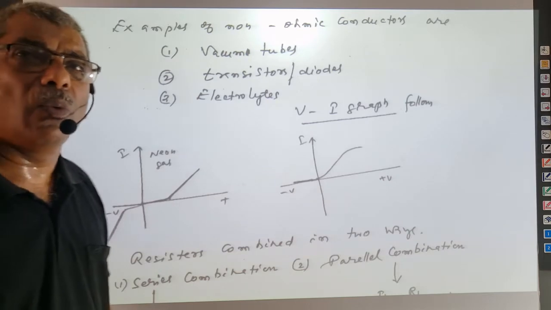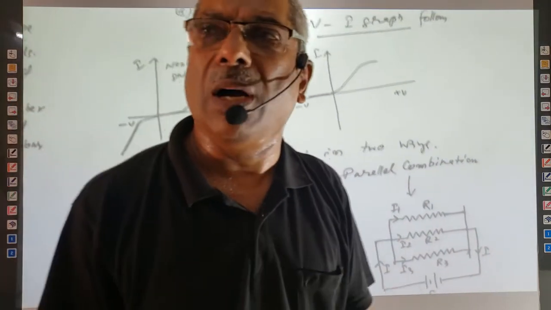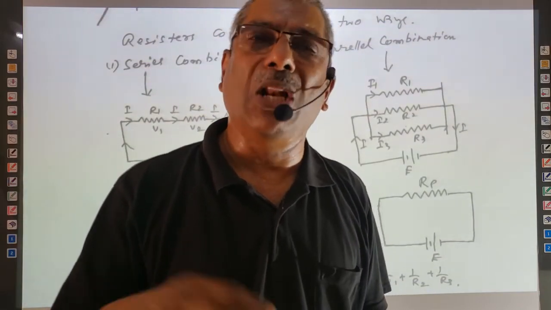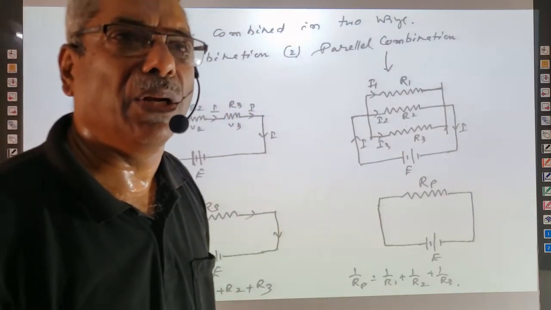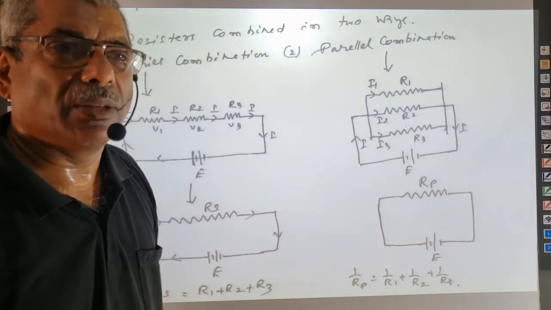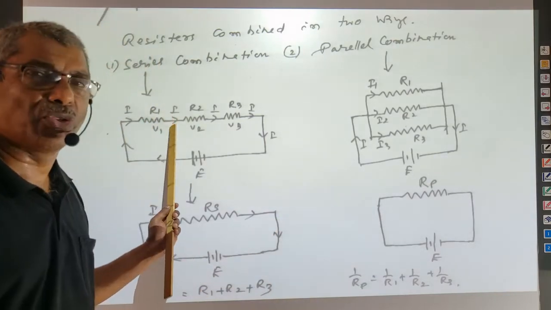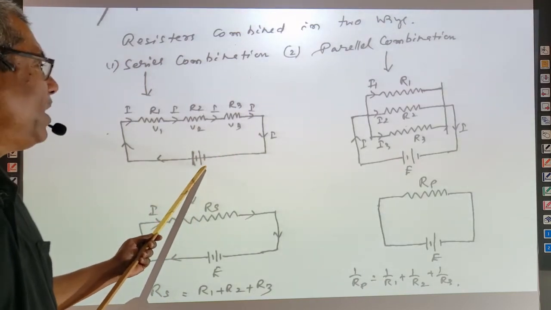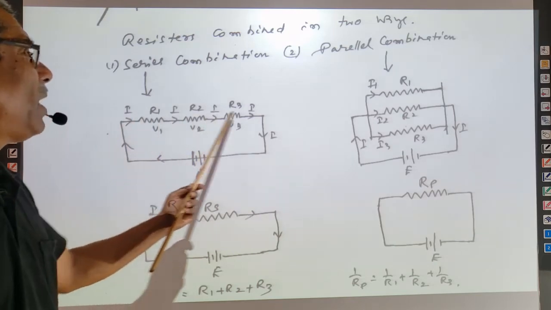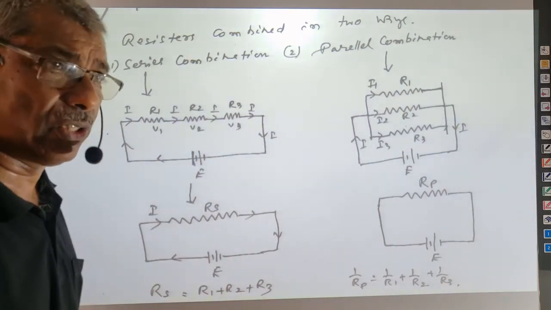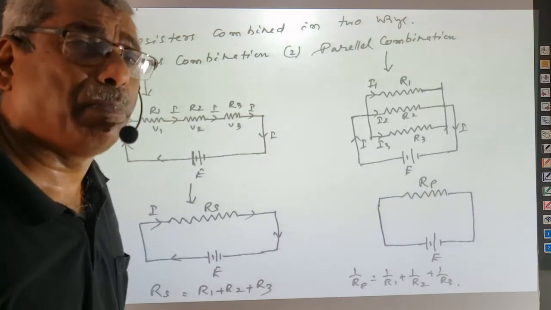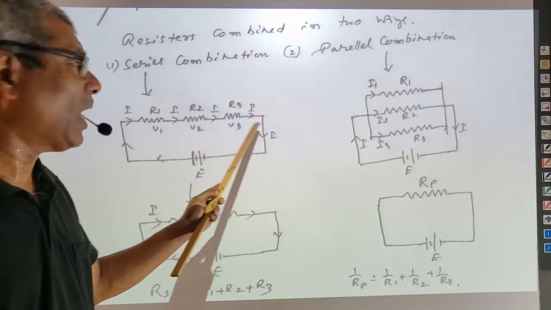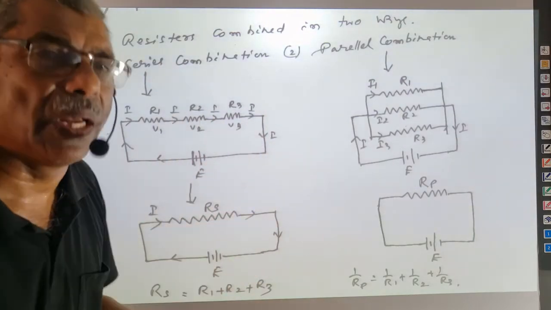Now we have to talk about how resistors are combined. Just like capacitors, which we studied in the last topic in electrostatics, resistors also can be combined in a few ways. One is resistors in series and the other is resistors in parallel. This figure shows resistors in series. When resistors are connected in series and a battery of EMF E is applied across them, the same current passes through all the resistors. That means there is only one current path through every resistor. Every resistor has a different resistance, but the same current passes.